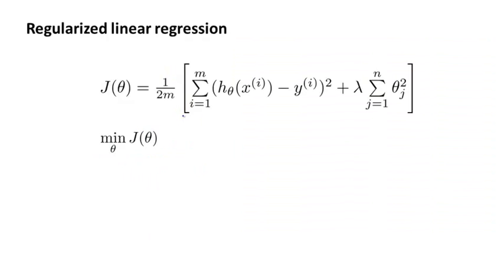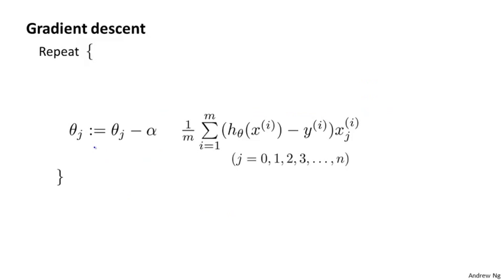This first part is our usual objective for linear regression, and we now have this additional regularization term where lambda is our regularization parameter, and we'd like to find parameters theta that minimize this regularized cost function J of theta. Previously, we were using gradient descent for the original cost function without the regularization term, and we had the following algorithm. For regular linear regression without regularization, we will repeatedly update the parameters theta j as follows for j equals 0, 1, 2, up through n.